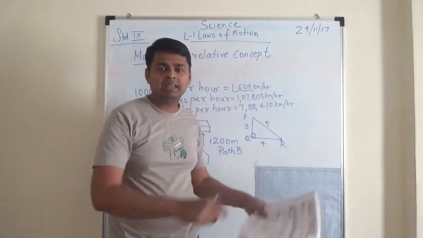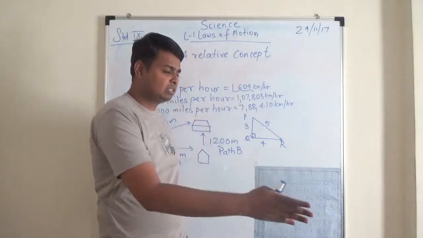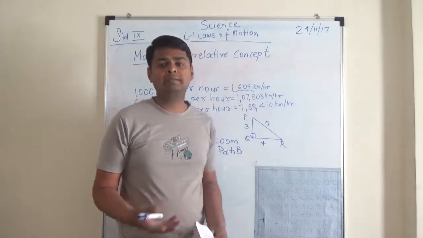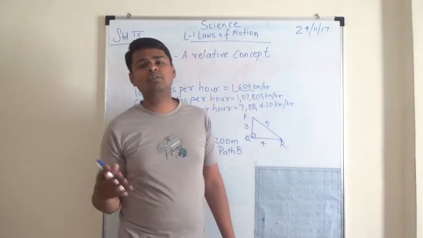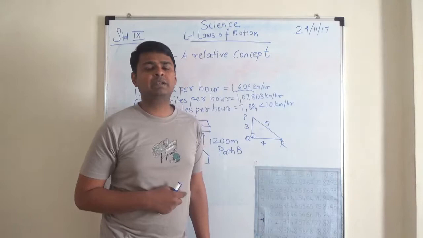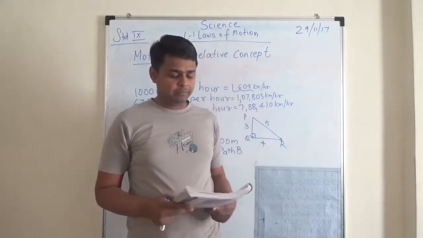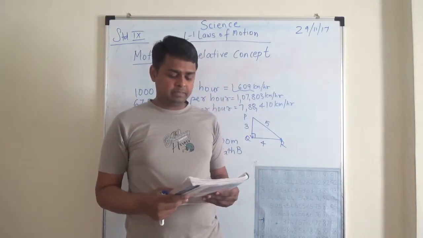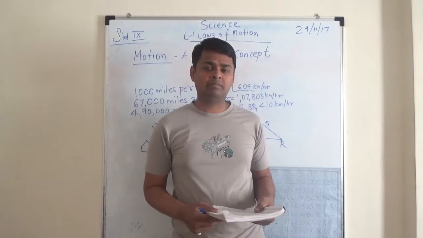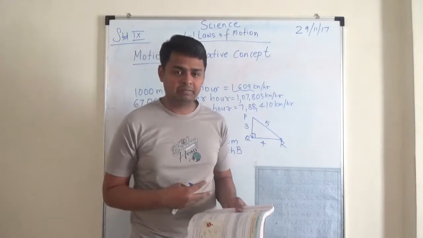If a stone is lying in place, it is not moving with respect to the surrounding. You see the stone, it's in one place. After some time you see it's in the same place. So you can say that the stone does not change its position with respect to the surrounding, so it is not in motion. Now, we see the motion of everyday objects. Sometimes we cannot see the motion clearly, for example, of breeze. Air we cannot see, but we can feel it.